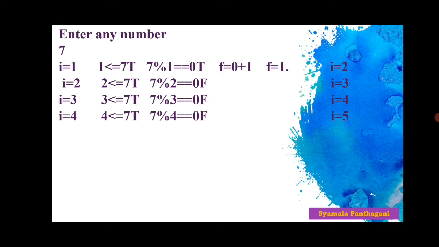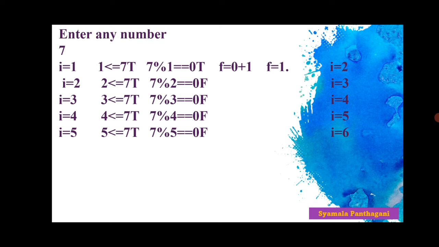Now 7 mod 4 is equal to 0. False. Now it increments the value of I just by 1. 4 plus 1 is equal to 5. Now come to the fifth iteration.